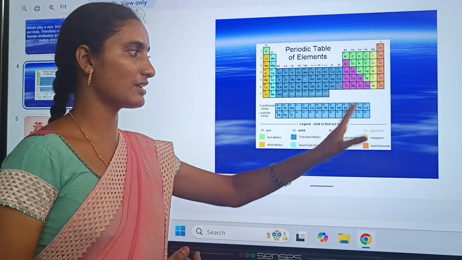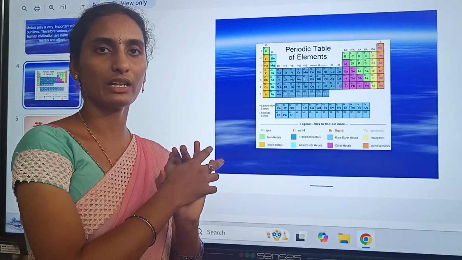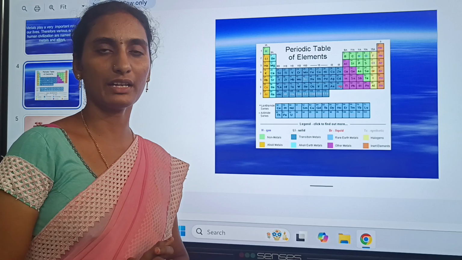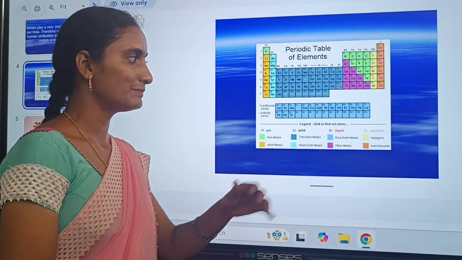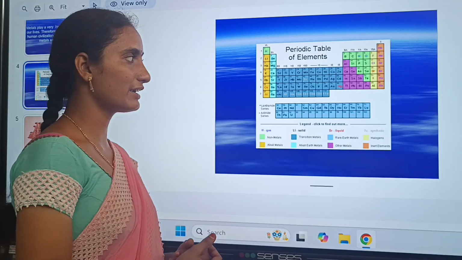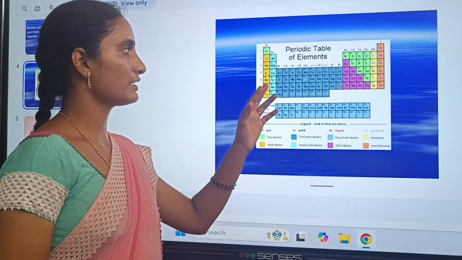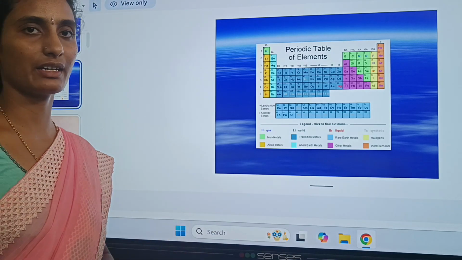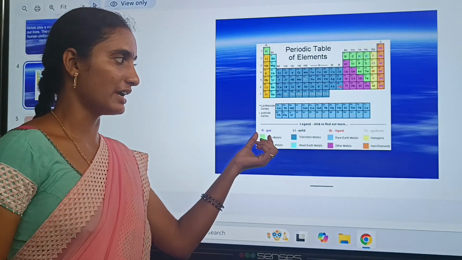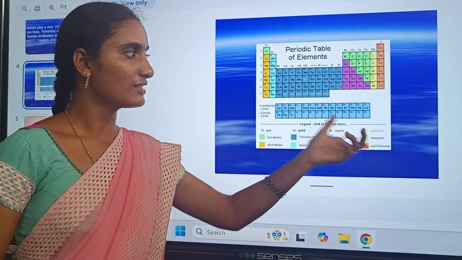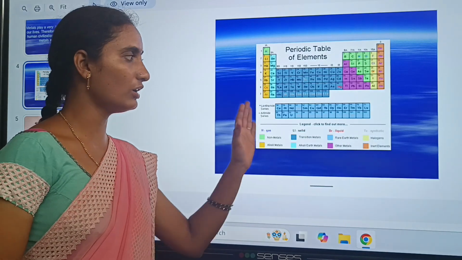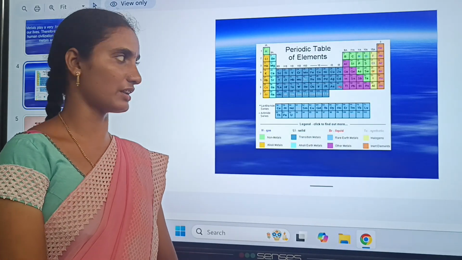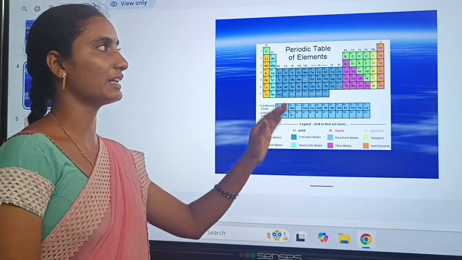Next, halogens. These halogens are present at the end of the periodic table in the P block. Next, inert elements, which are also present in this periodic table. In this periodic table, gaseous, solid, liquid and some synthetic elements are all present. So this is about the periodic table.